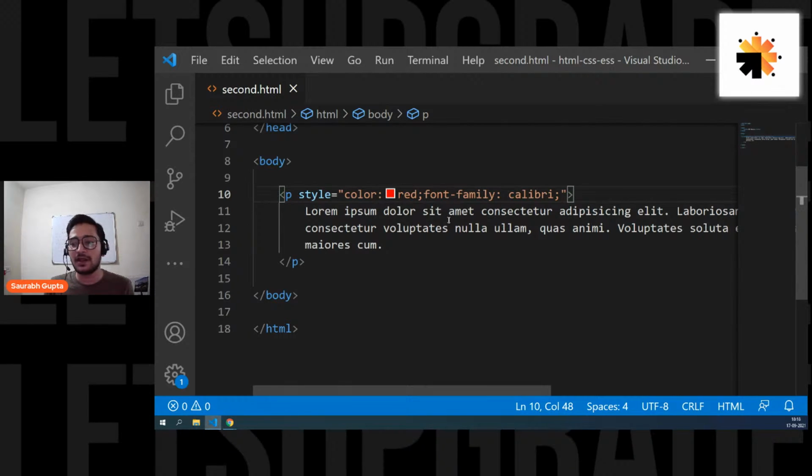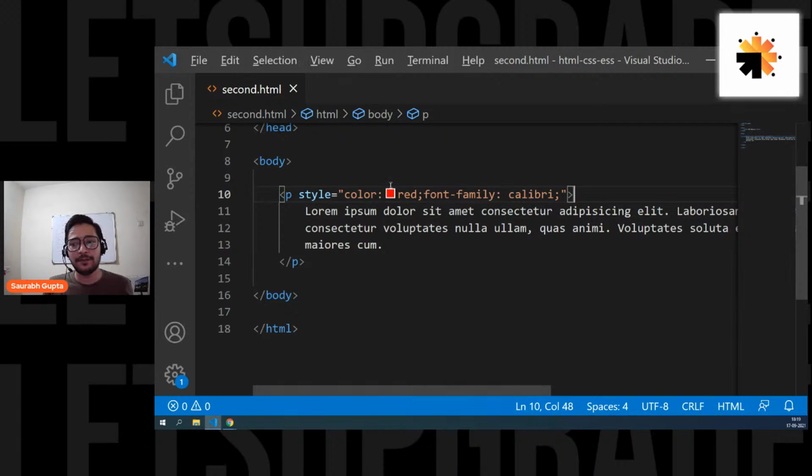Okay. Now, guys, let's move ahead. So this is how you apply inline CSS. And don't worry about the properties. We are going to learn a lot of properties, today only. But for now, keep it simple. So this is how you apply inline CSS.